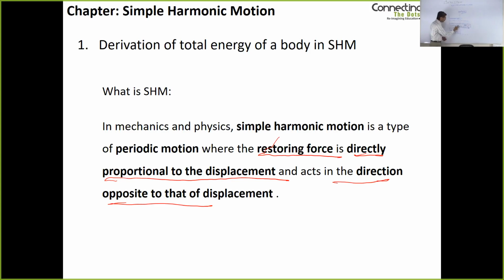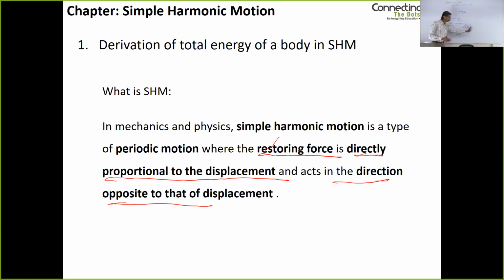So if the displacement is in this direction, the restoring force is in this direction. And when the body came here, the spring is pushing it back once again towards the equilibrium position. The displacement is in this direction. Displacement is the position of the body compared to the equilibrium position. And the restoring force is in that direction. You can see in these illustrations that the restoring force exerted by the spring is opposite in direction to the displacement.